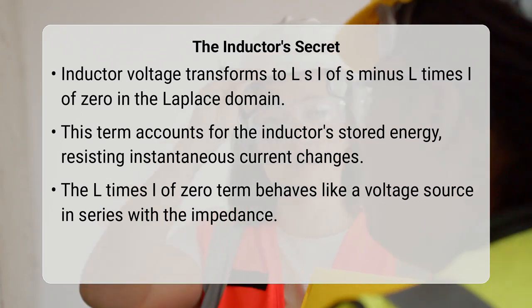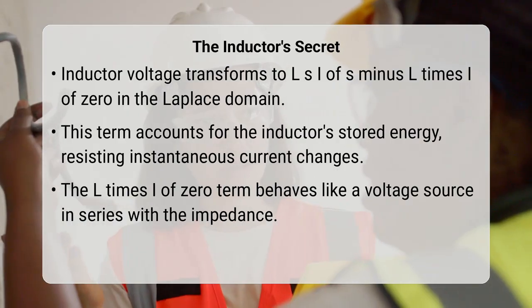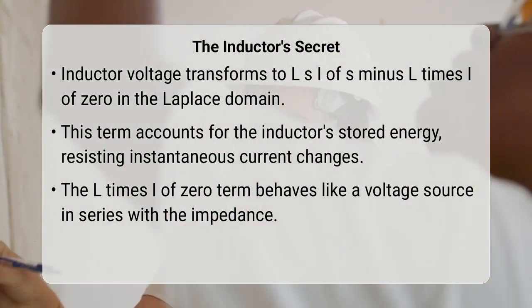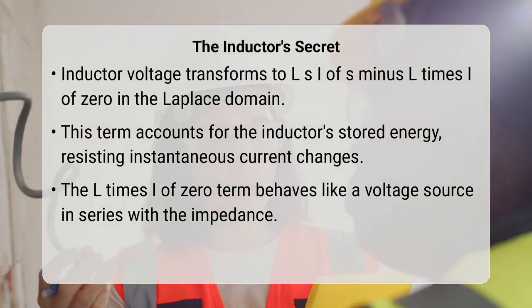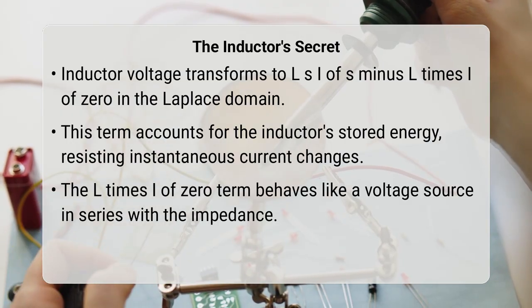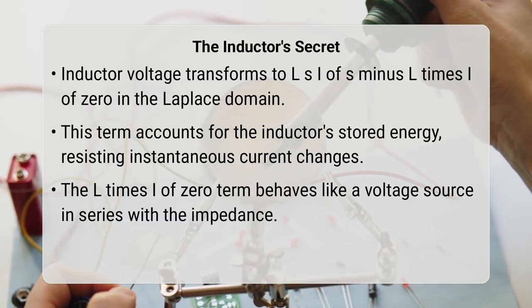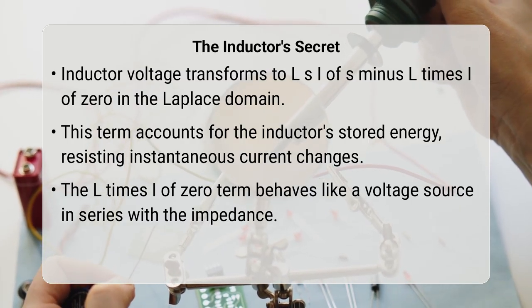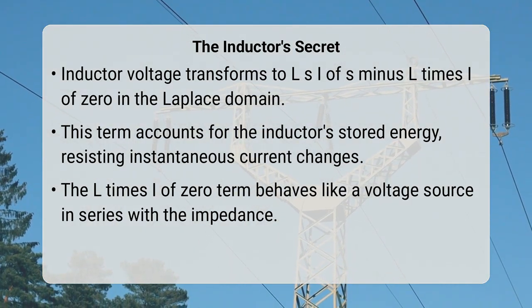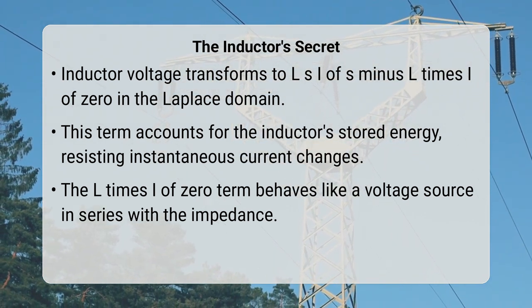The reason for this additional term directly reflects the inductor's fundamental property. It stores energy in its magnetic field and resists instantaneous changes in current. This stored energy at the initial moment, represented by the initial current, must be accounted for to accurately model the circuit's behavior. The L times I(0) term acts as an equivalent voltage source in series with the transformed impedance of the inductor, ensuring that the circuit's energy state at the beginning of our analysis is properly carried forward